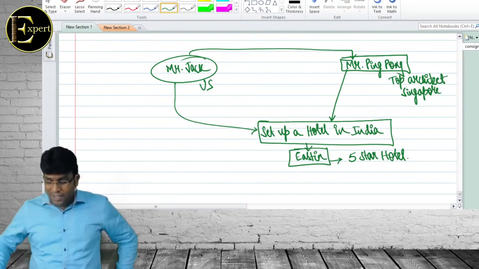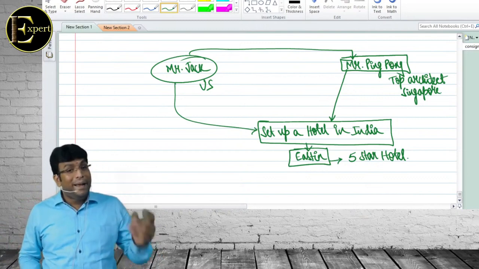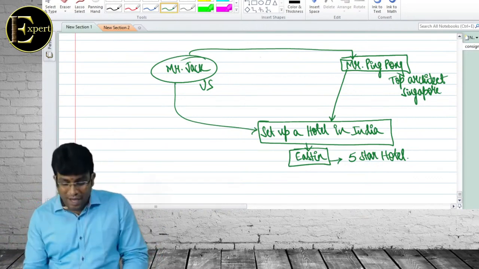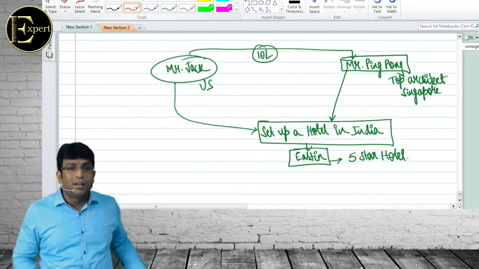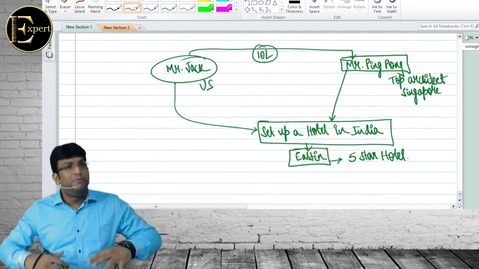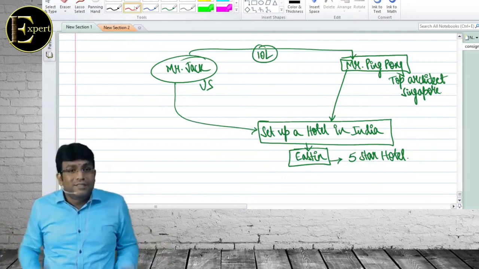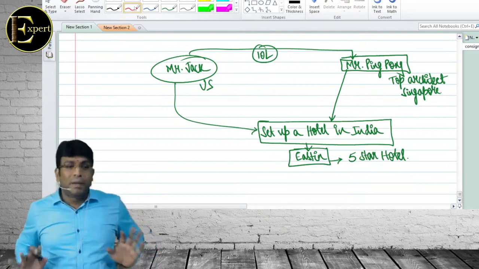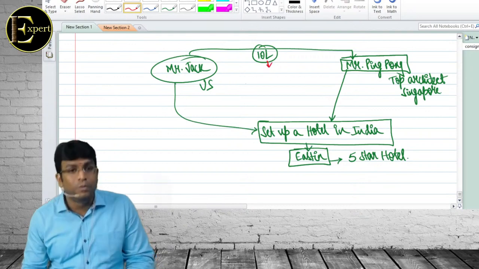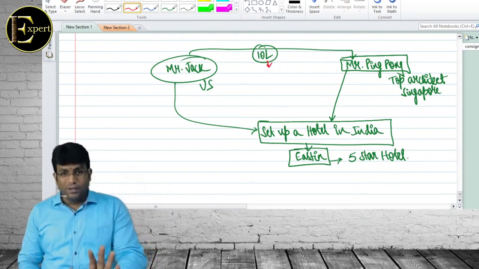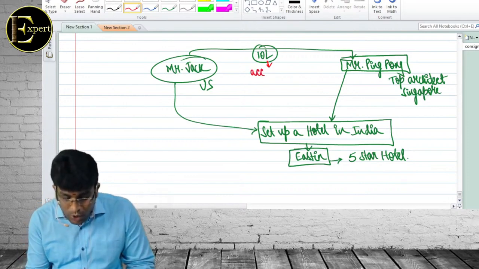You're getting my point? Jack went to Singapore, got a design from Ping Pong in Singapore, made payment to Ping Pong in Singapore, and he paid 10 lakh rupees. अरे यार 5-star होटल है यार, इतना तो बनता है. He wanted a fantastic new kind of design and ambience. Never ever imagined by any person that kind of ambience he wanted. And that design is done by Ping Pong. Okay? Story is apart. Now come back to the concept. This 10 lakh is income for whom? Ping Pong. Correct? Any doubt? Accrued where?